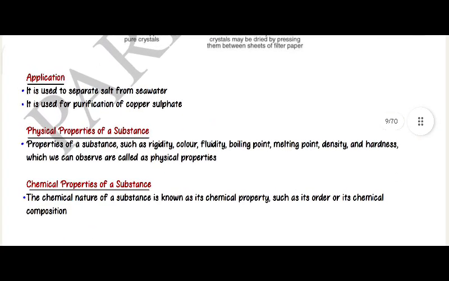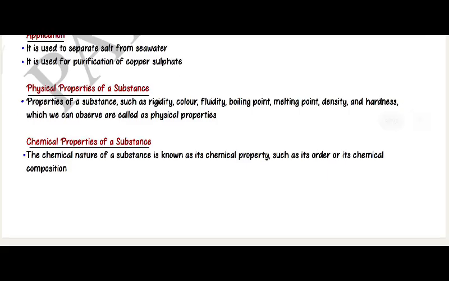Application: it is used to separate salt from seawater. It is used for purification of copper sulfate. Physical properties of a substance: properties of a substance such as rigidity, color, fluidity, boiling point, melting point, density, and hardness, which we can observe, are called physical properties.